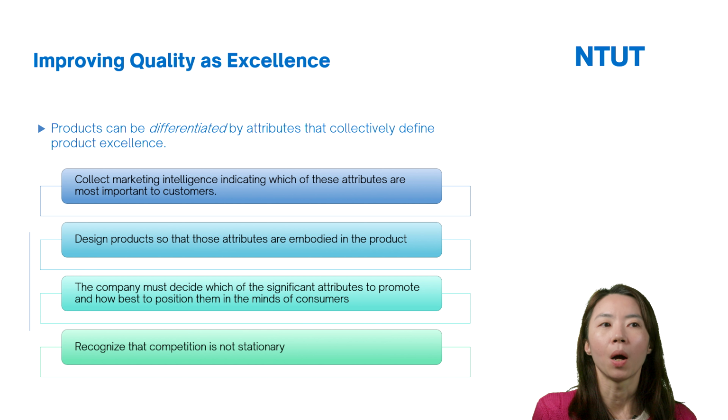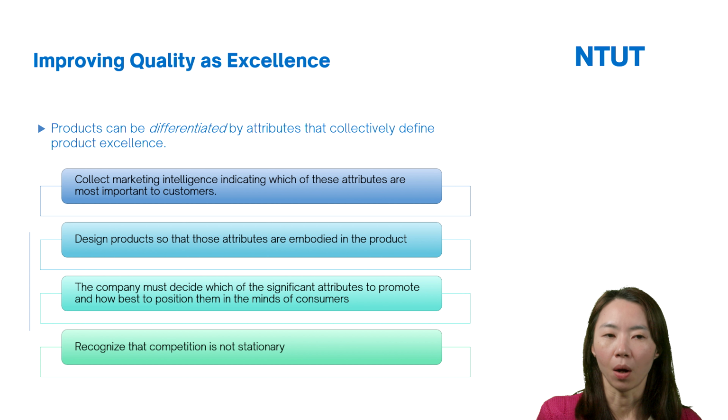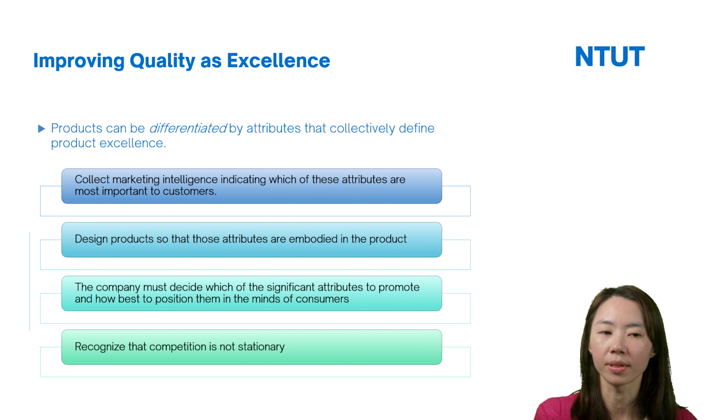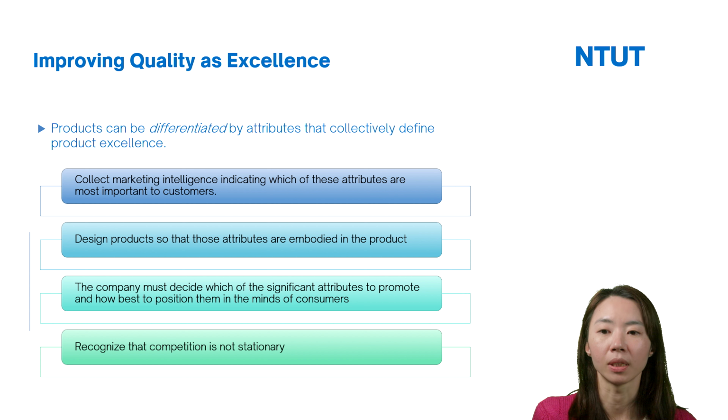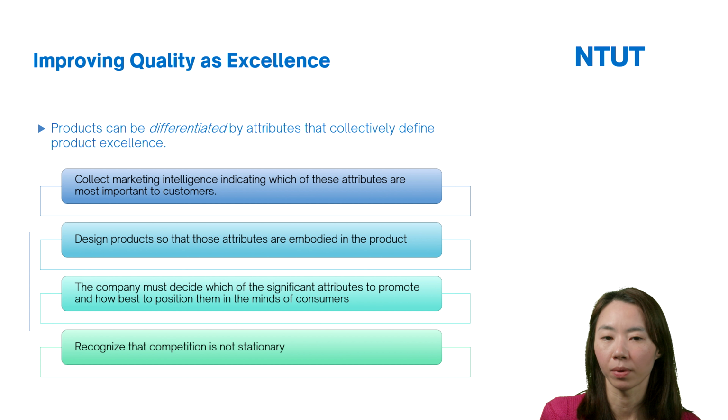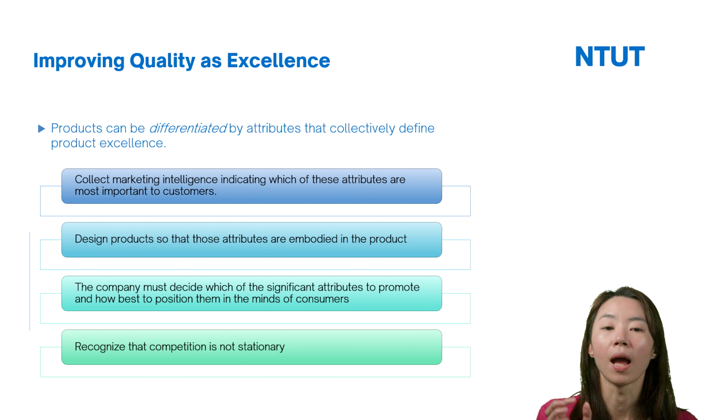When Volvo advertises its products, you can see the emphasis is on safety, right? So the positioning of the car, the emphasis, is safety, even though they have other attributes: good design, reliability, and durability.